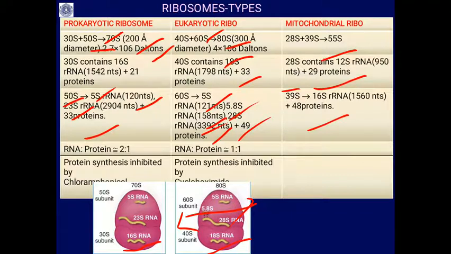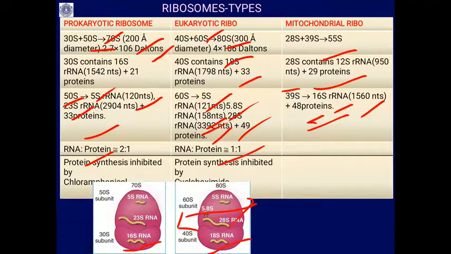In the case of mitochondria, the larger 39S unit contains 16S rRNA, which contains 1569 nucleotides, and 48 proteins. What is the ratio of RNA to proteins? In the case of prokaryotes, it is 2:1. In the case of eukaryotes, it is 1:1.